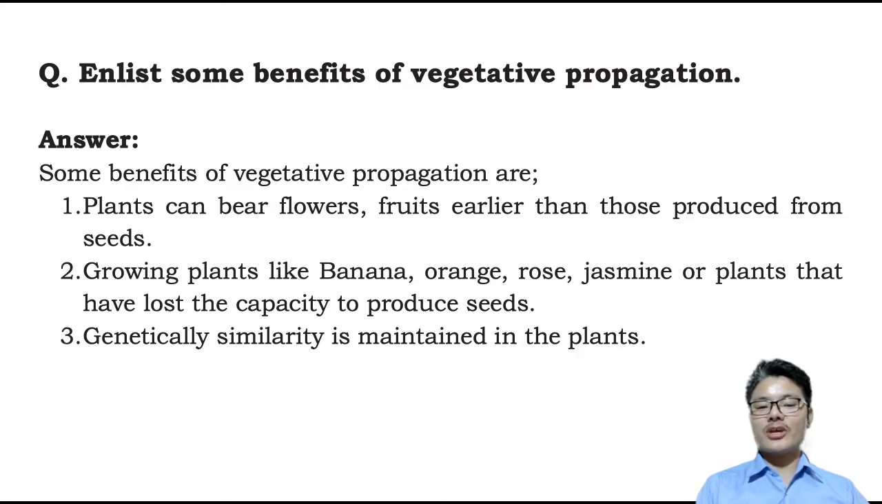Genetically, the new plants which are produced after undergoing vegetative propagation are similar, because the new plants are produced from the parent plant, and there is no fusion or fertilization occurring. We are using stem, leaves, and roots for reproduction, which are very much similar. So new plants produced by vegetative propagation are similar to the parent plant.